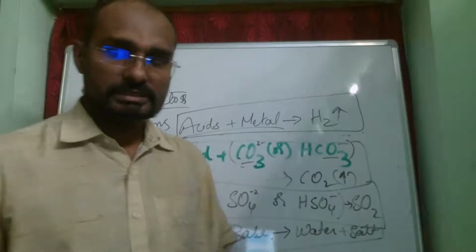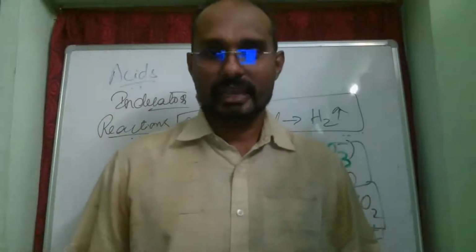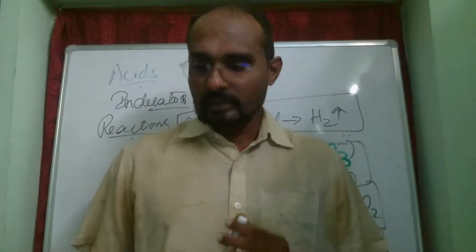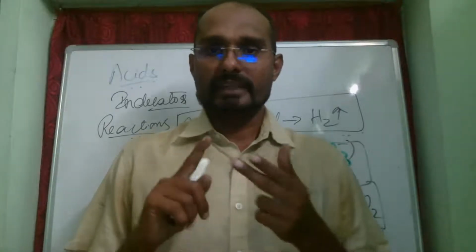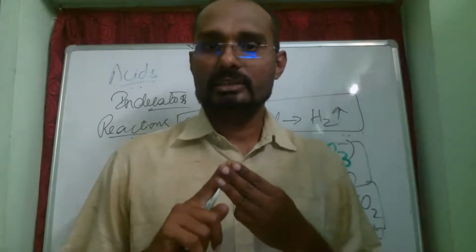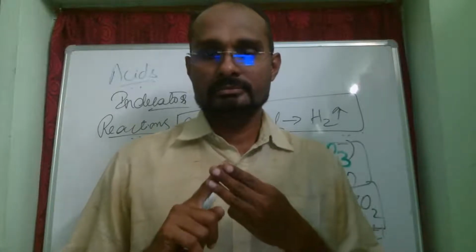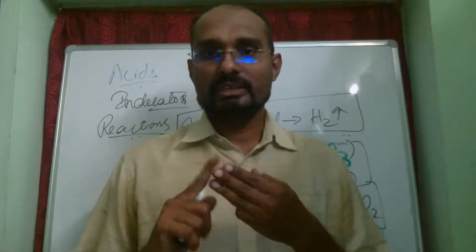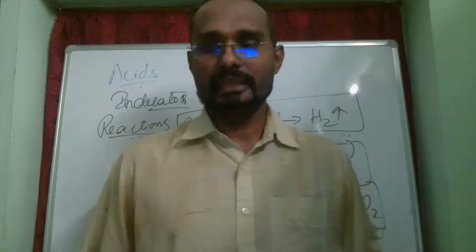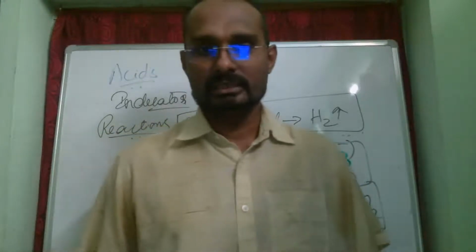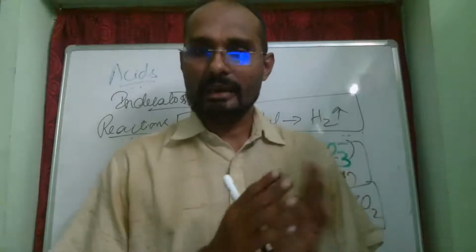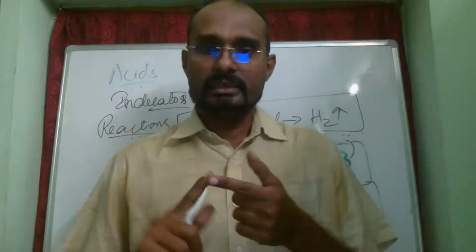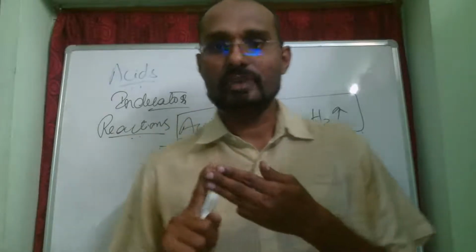Now after this, let us see the reaction between metallic oxides and acids. Before discussing the reaction between metallic oxides and acids, I would like to give you the definition of a base. Any metallic oxide, metallic hydroxide, or hydroxide of ammonium ion can be termed as a base. So a base is a component which has a metal in it.